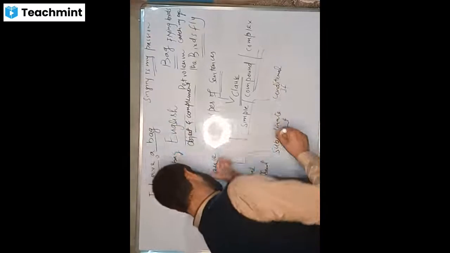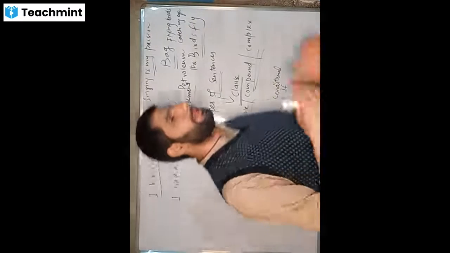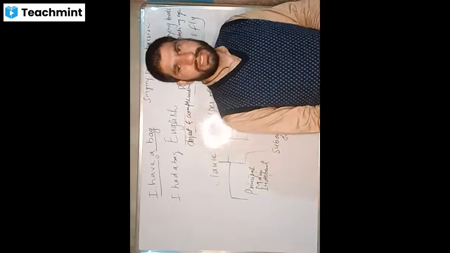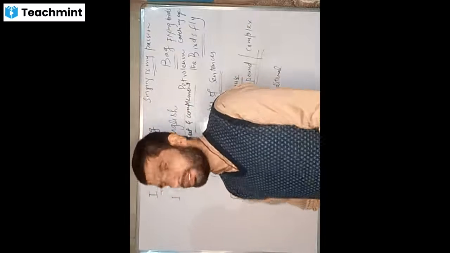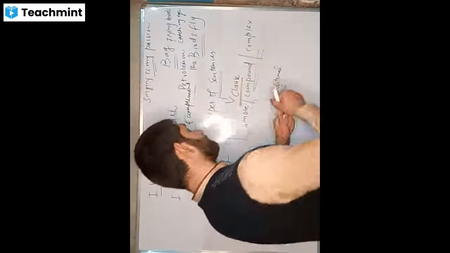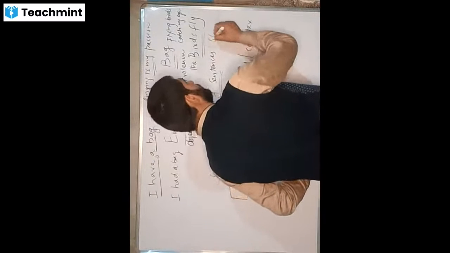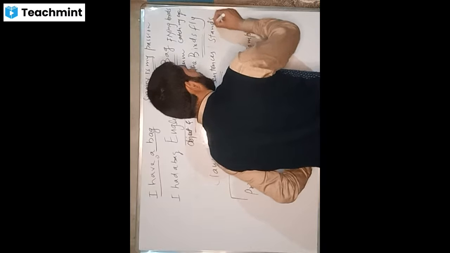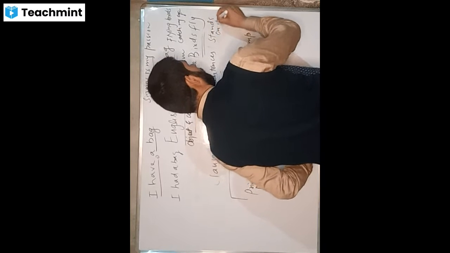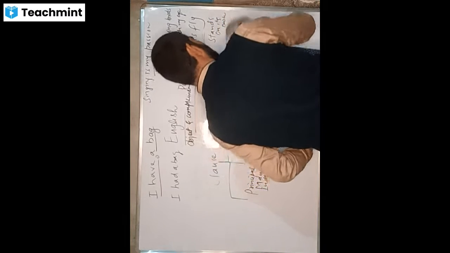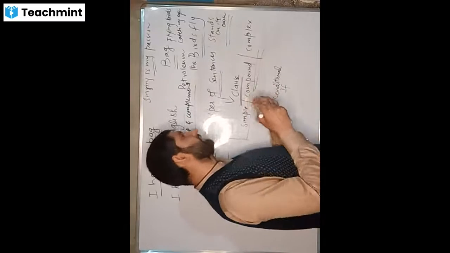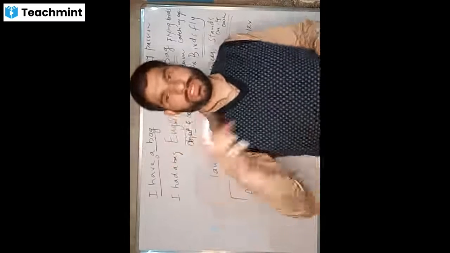Now, let us try to understand what is a principal or main or independent clause. A principal clause is a clause which stands on its own. That is to say, it does not need the existence of another clause to stand.